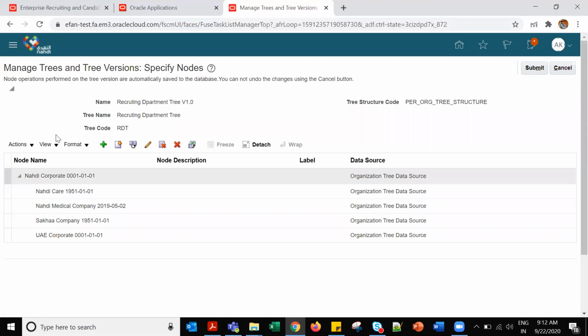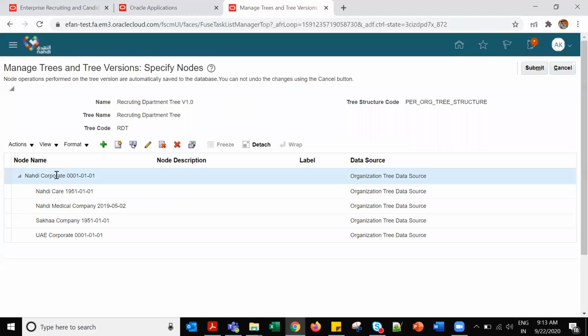And this is a tree, manage tree. Node operations performed on the tree versions are automatically saved to the database. You cannot undo the changes. So this is a very critical thing. You cannot undo the changes using the cancel button. So we should be very careful in this. Even if you cancel, it will go. So it's very dangerous.